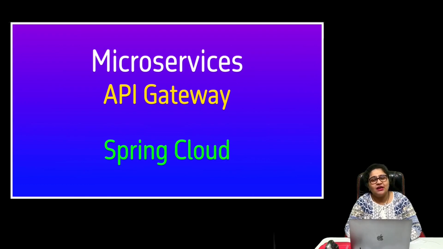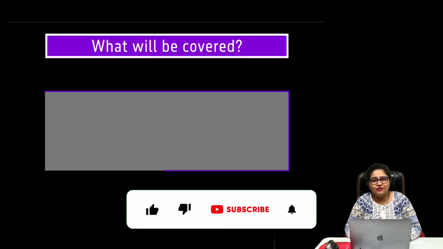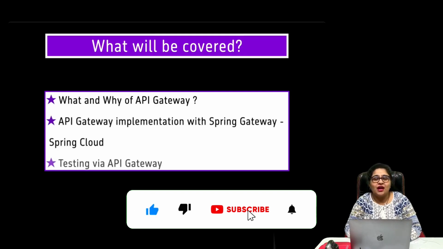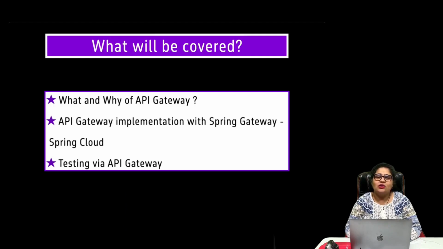In this session, I will be talking all about API gateway for microservices. So I will be starting with the API gateway, what and why. That will be followed by the live demonstration of API gateway with the help of Spring Cloud Gateway for Java microservices, rather Java Spring Boot microservices, and then finally we will be testing all those things.